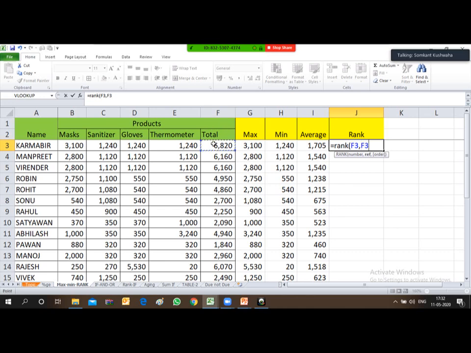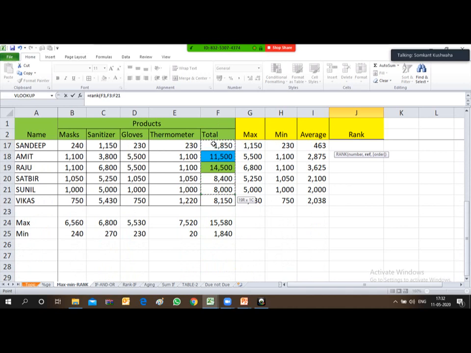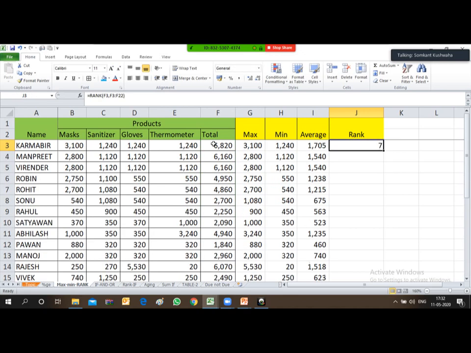This entire column will be the range. You can select the column also. So here I have selected, and then close the bracket, and after closing the bracket just press enter. So friends, you can see the formula like this. The formula is RANK F3 comma and then F3 up to F22. From F3 to F22 is the range.